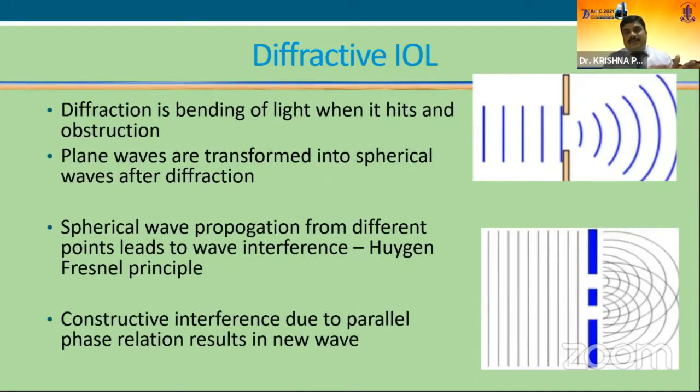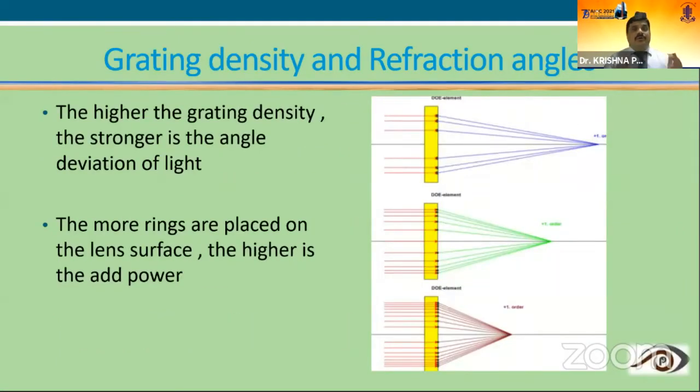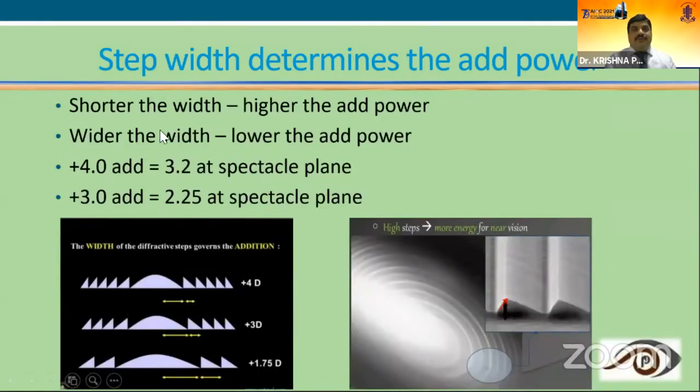So what happens when the plane waves are transformed into the spherical wave after diffraction? This is based on the Huygens-Fresnel principle, where spherical wave propagation from different points leads to wave interference. See, now grating density and refraction angle. The higher the grating density, the stronger the angle of deviation. You can see here, the more rings placed on the lens surface, the higher the add power. To summarize this: shorter the width, higher the add power; wider the width, lower the add power.